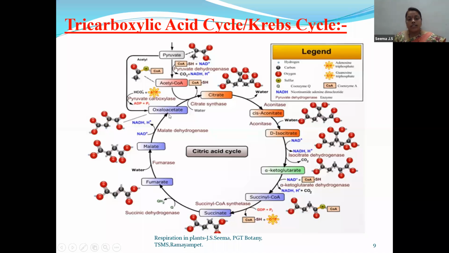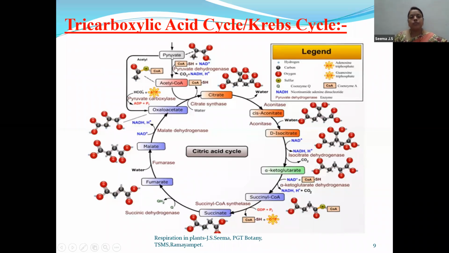Malate will undergo oxidation and forms oxaloacetate. During the process of oxidation, as we discussed, NADH2 is formed. So children, now you have to understand that as the product oxaloacetate is formed, the readily available acetyl coenzyme A is present. So both combine and form citrate and the cycle continues like this as it is a continuous pathway. So I'll just repeat once again what the major aspects of this topic are.